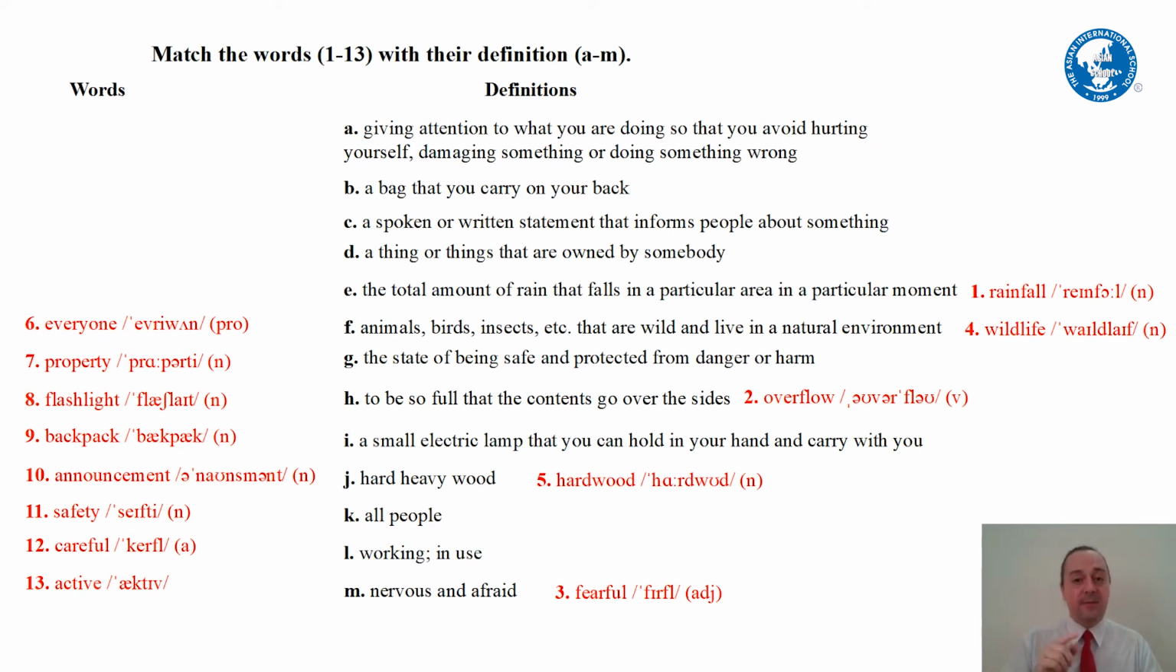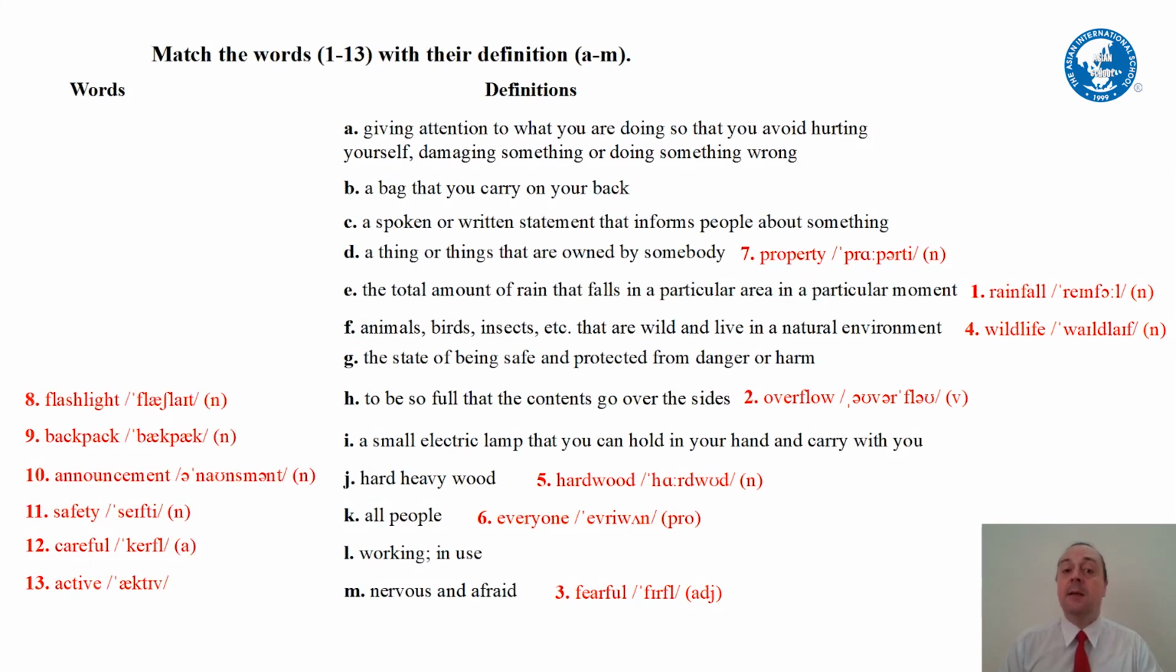Everyone. Two words that we know. Everyone. So this means all people is everyone. Number 7. Property. You repeat, property. Good. So what is property? How about D? A thing or things that are owned by somebody. This laptop, this phone are my property. They belong to me.